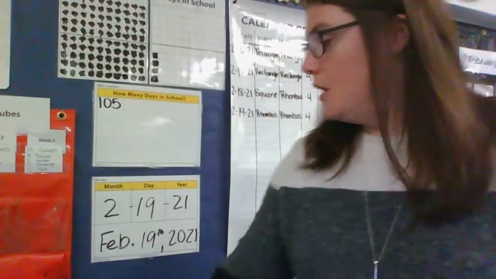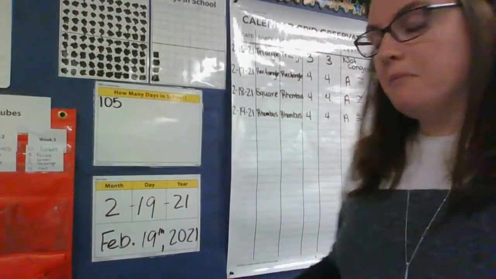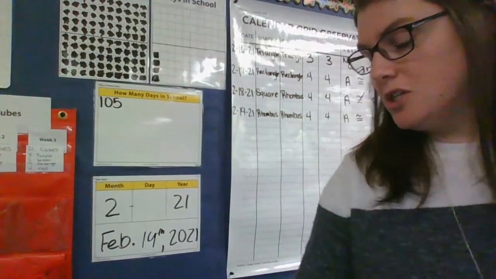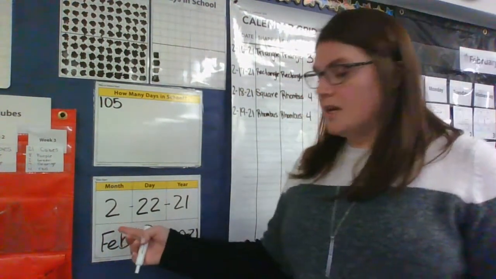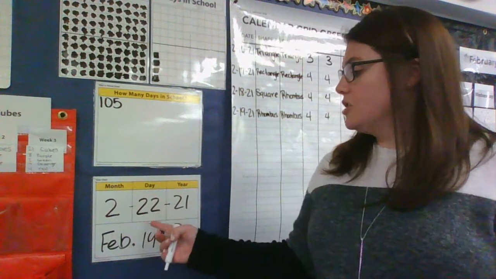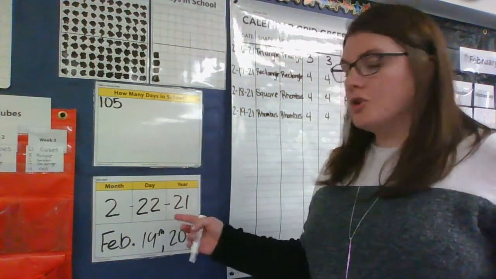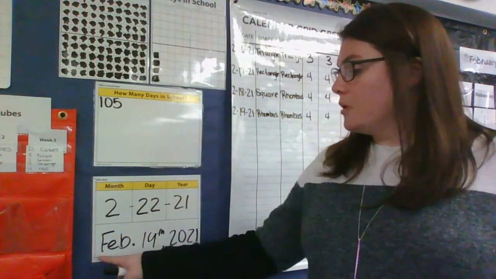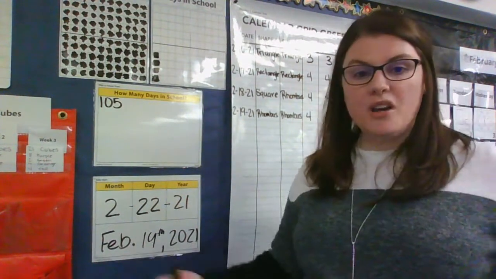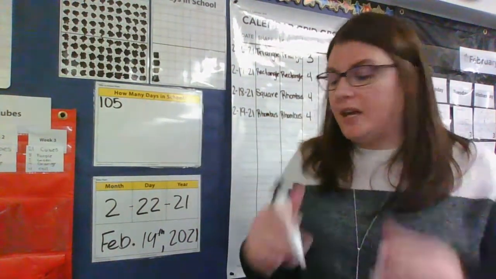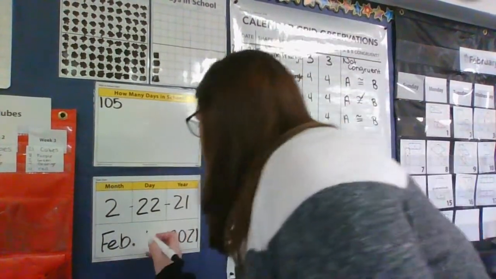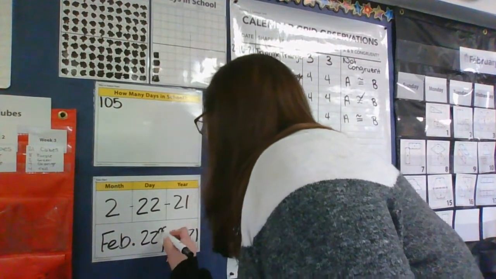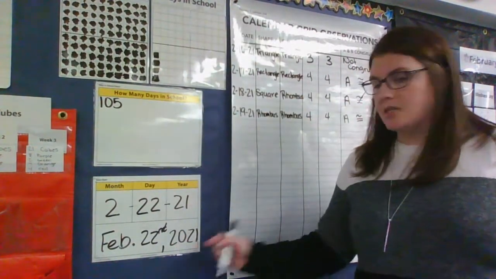Okay. We're going to leave that 2 right where it is in the month column. We're going to change the day to the 22nd. And we're going to leave that year as 21. So everything we write our date on today will be 2-22-21. If you want to write the date in the long version, remember February, when we abbreviate it, is FEB. We're going to change this to the 22nd. And the full year is 2021.